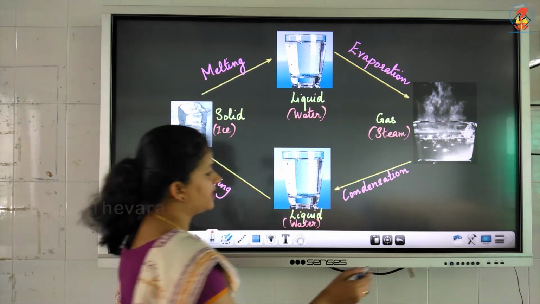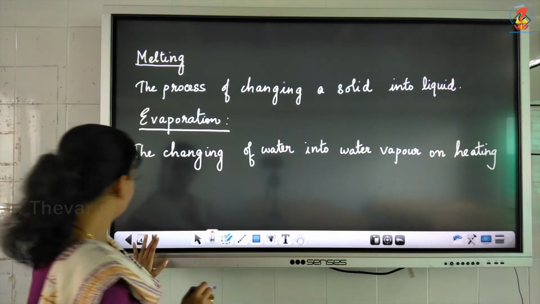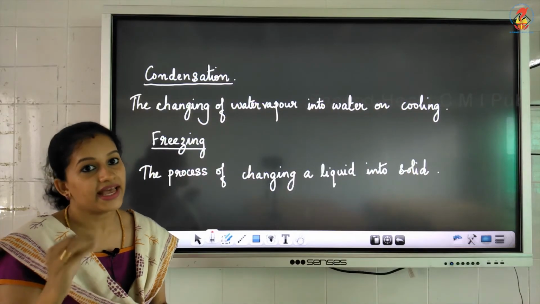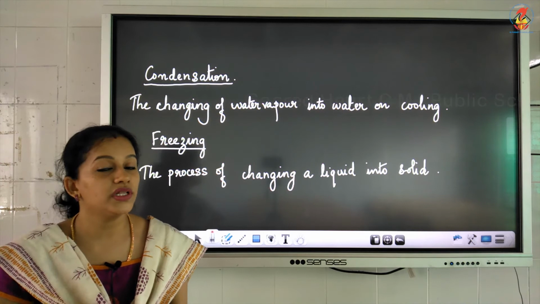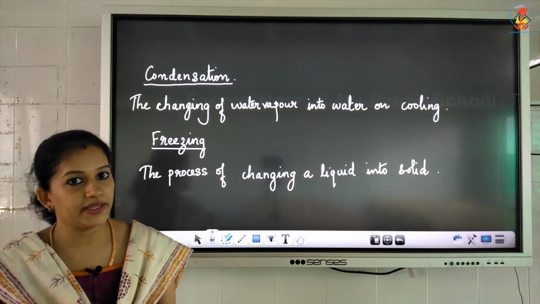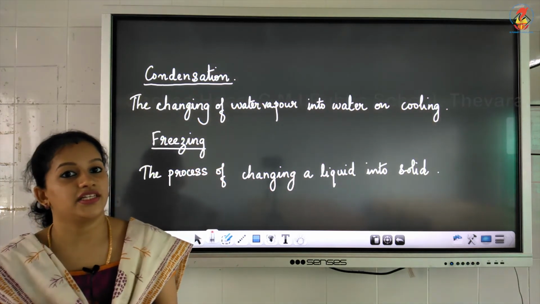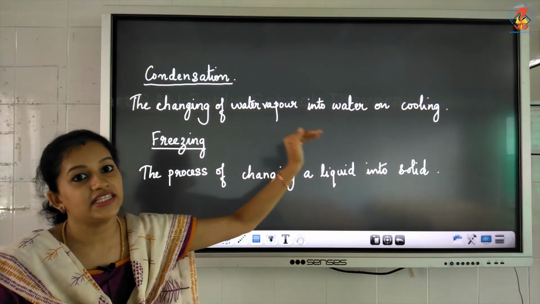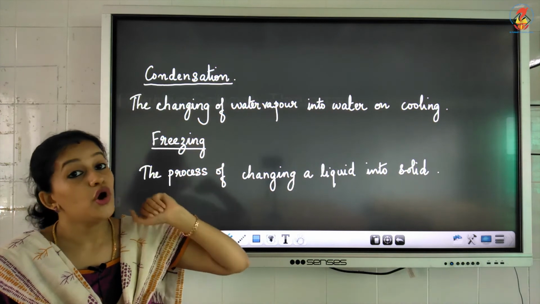The next term that you have to study is condensation. What is meant by condensation? Condensation is the changing of water vapor into water again when you are cooling it. When water vapor, which is in the gaseous form, is cooled, what will happen? It will again change into water.